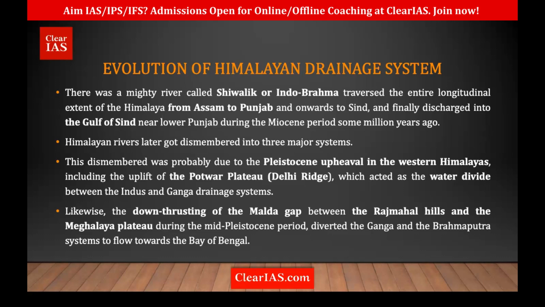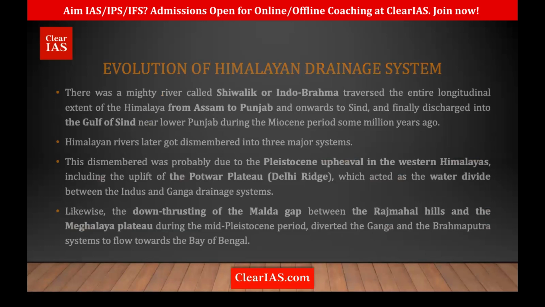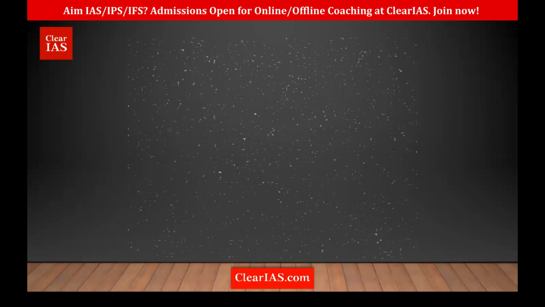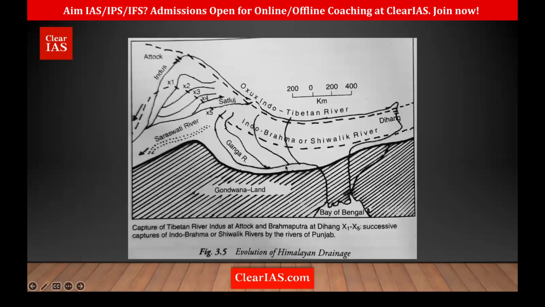So that is the theory of evolution of the Himalayan rivers. Clear? I just wanted you to know the background of the river system. It's not that important, but just try to understand the names. So moving on, we'll be discussing the theory of the Indo-Brahm or Shivalik river.